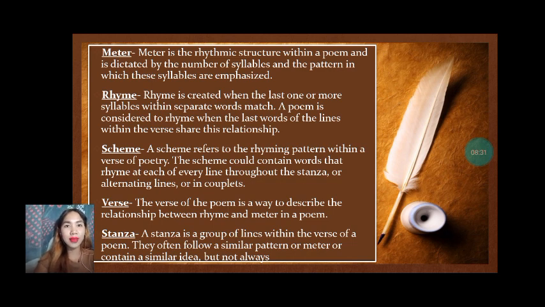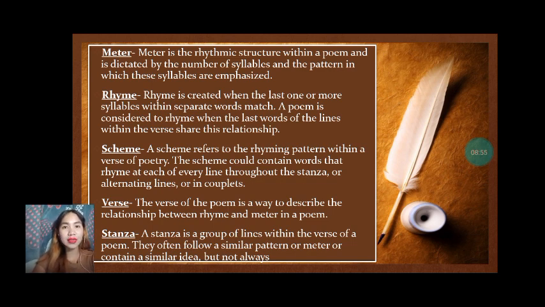The third element is called scheme. When we say scheme, it refers to the rhythmic pattern within a verse of poetry. The schemes could contain words that rhyme at the end of every line throughout the stanza, or alternating lines, or in couplets. When we say rhyme, it is the repetitive pattern of sounds found in poetry.